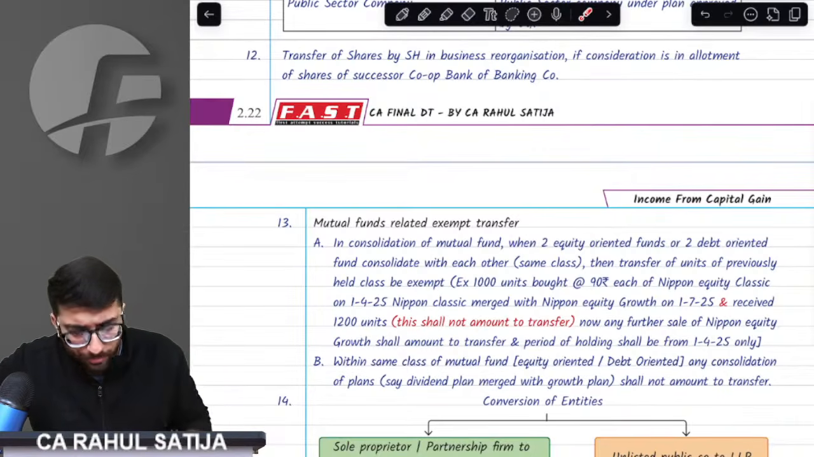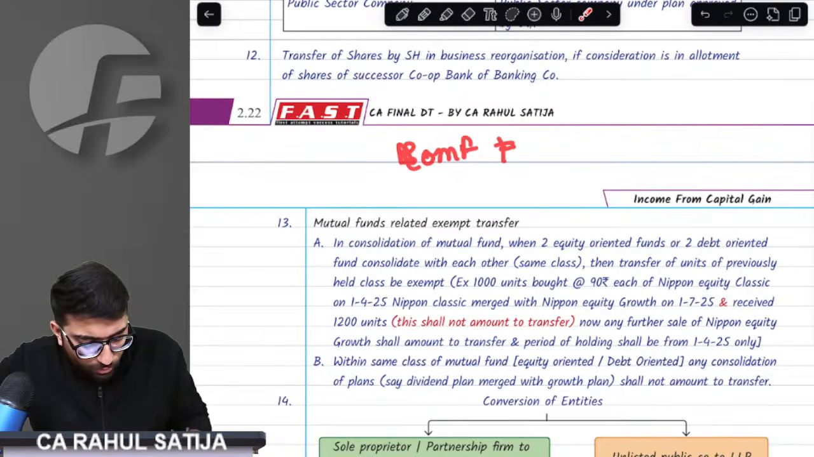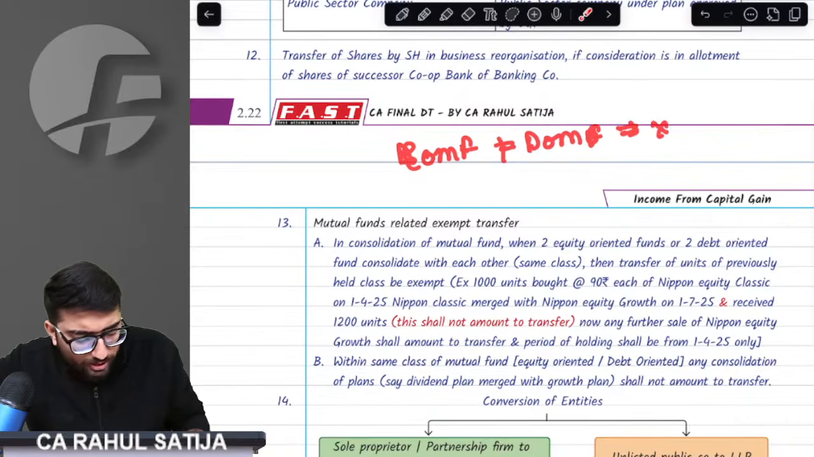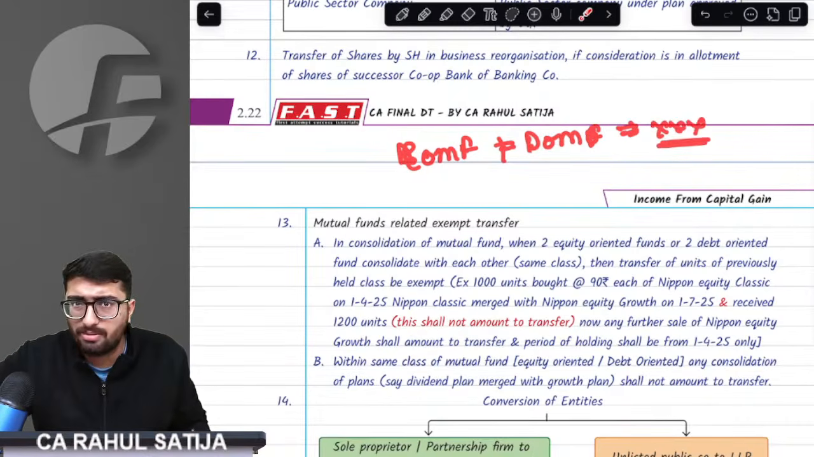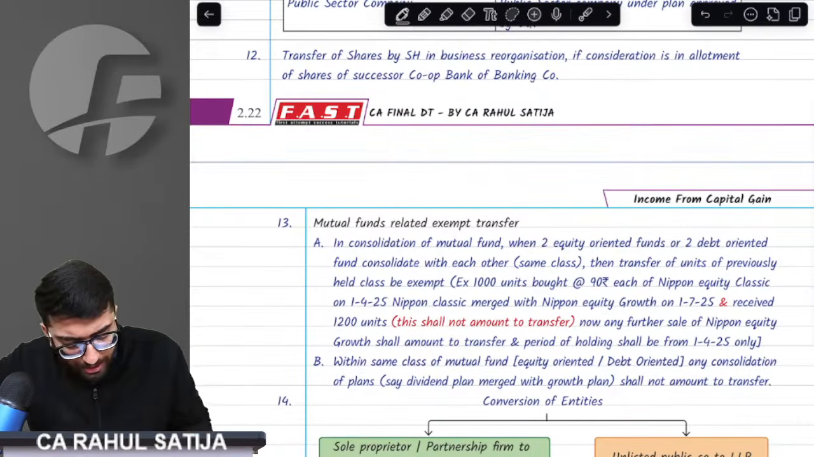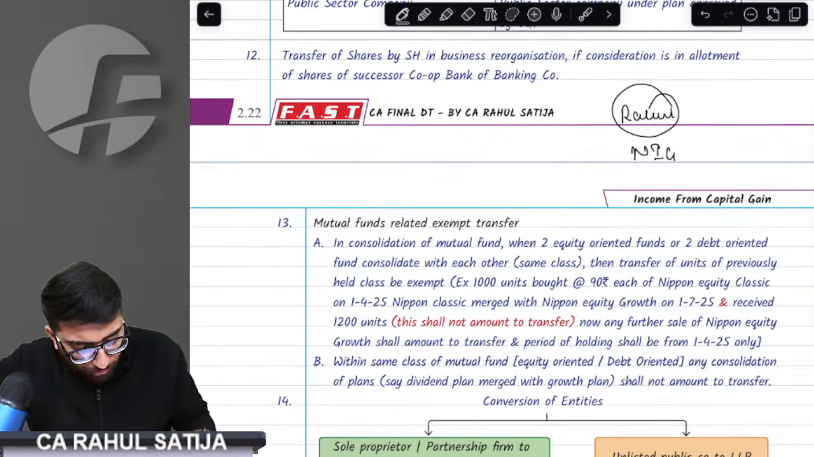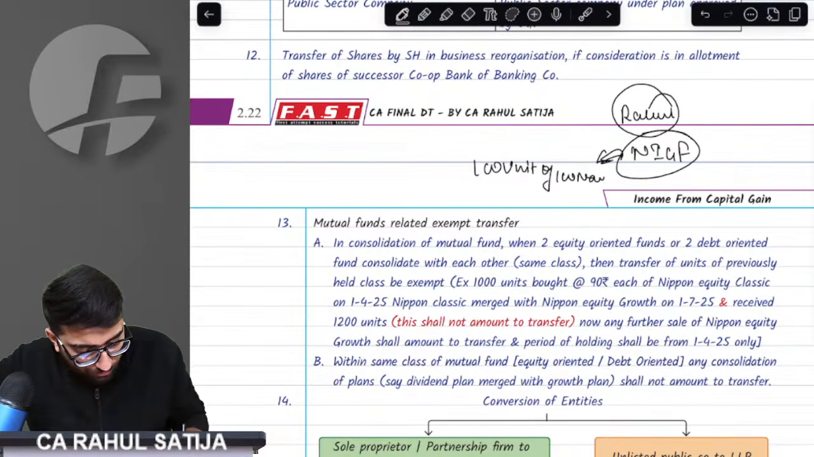Listen to one point very carefully. If any equity oriented mutual fund merges with a debt oriented mutual fund, will it be exempt? The right answer is no, it is not exempt. Let me take one example. For example, Rahul has Nippon India Growth Fund. I have 1,000 units of 100 NAV. This is an equity oriented mutual fund.